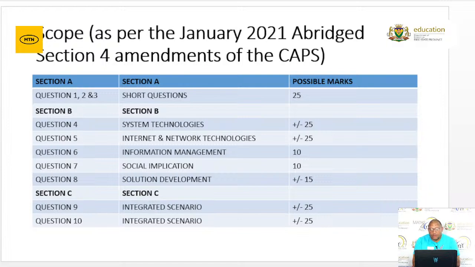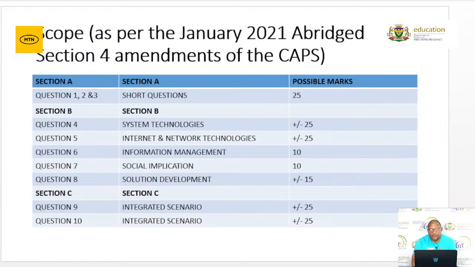Now, the breakdown in terms of the marks, for section A, it will be 25 marks. For section B, question 4 will be plus minus 25 marks. Question 5, plus minus 25 marks. Question 6, 10 marks. Question 7, 10 marks. Question 8, plus minus 15. And then in section C, question 9, plus minus 25.